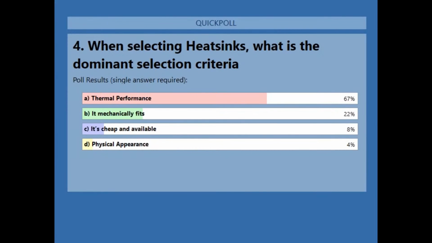Excellent. Appreciate that succinct answer. And again, I do know we'll cover it in greater detail in follow-up sessions, but wanted to address that right away. And wrapping up the poll, looking at the dominant selection criteria, the majority of the answers went to thermal performance, along the lines of expectations, though a large number of attendees also talked about being able to have that mechanical fit.